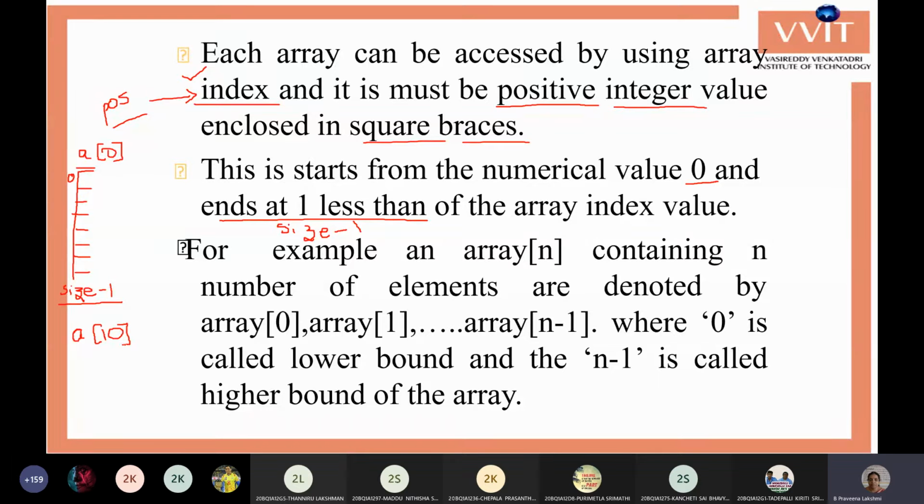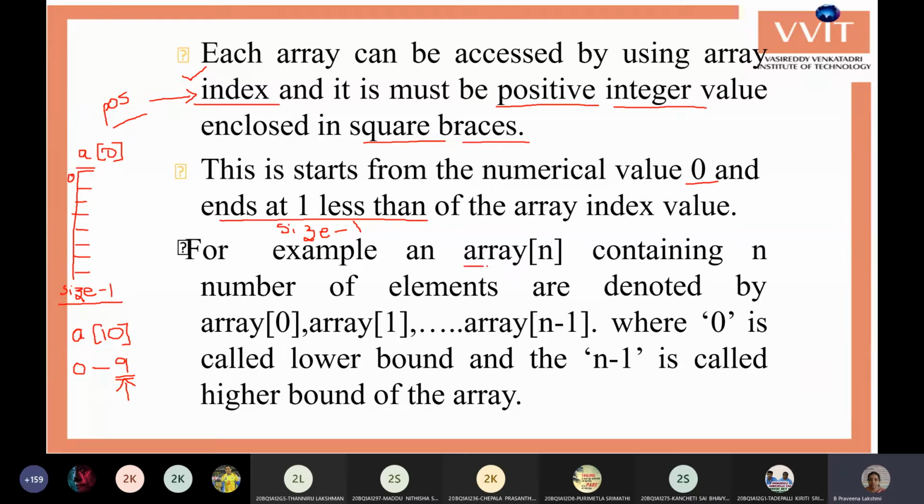You can store a maximum of 10 values. Since the index starts from 0, going from 0 to 9 gives 10 values. When you come to index 9, it is the 10th value, and the count of values is 10, so we stop the index at 9.